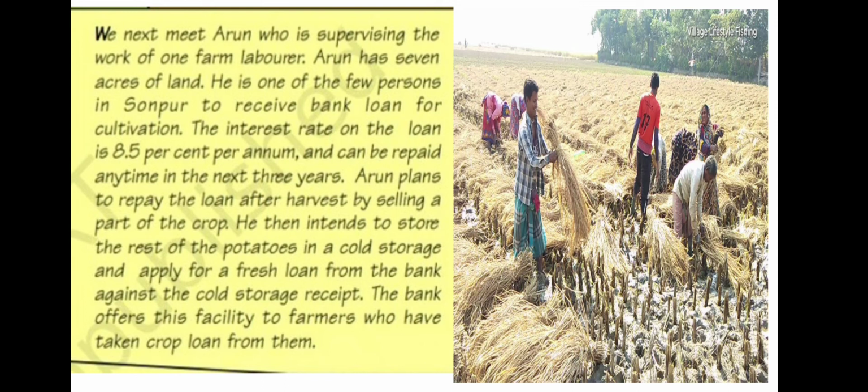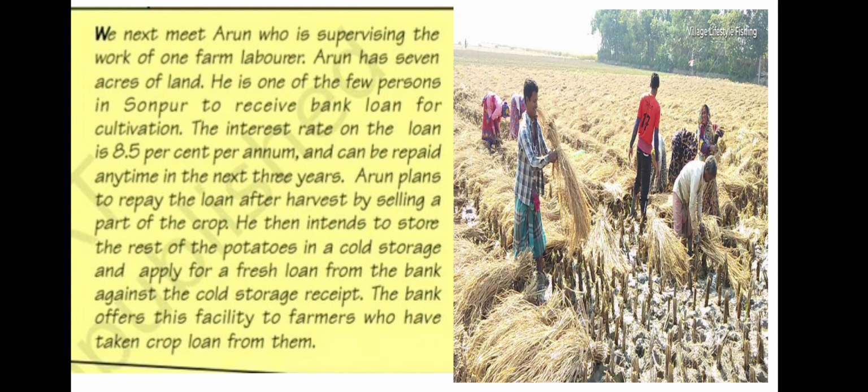He is supervising the work of one farm laborer. So he has like 7 acres of land, and he is one of the few persons in Sonapur to receive bank loans for the cultivation, with 8 to 8.5% per annum interest he needs to pay, and along with that he has 3 years to repay the loan.